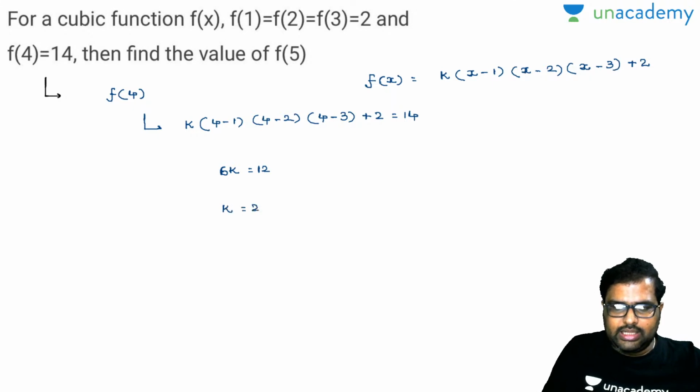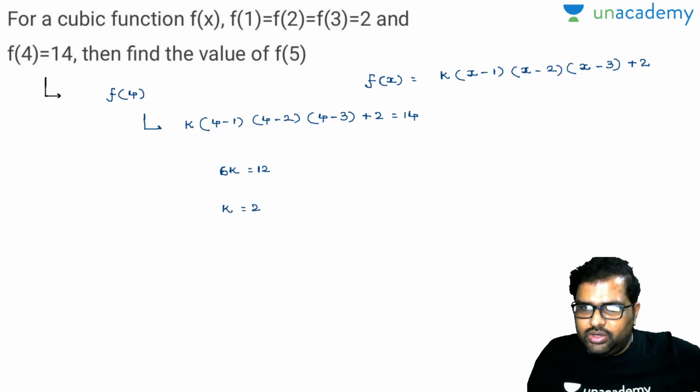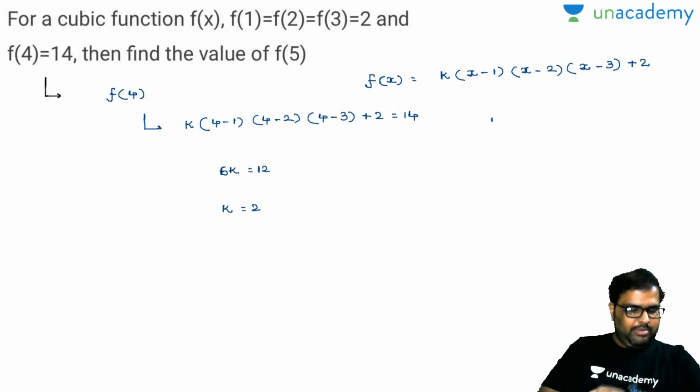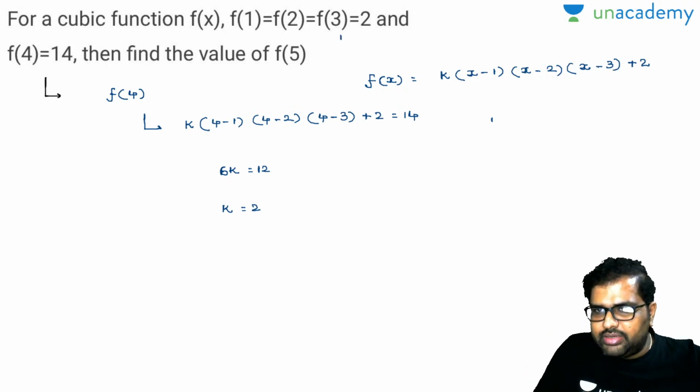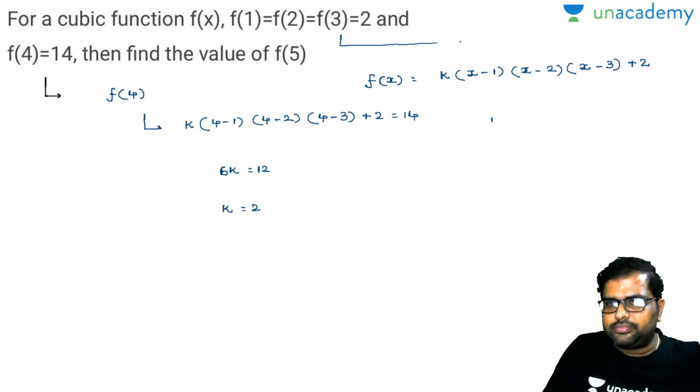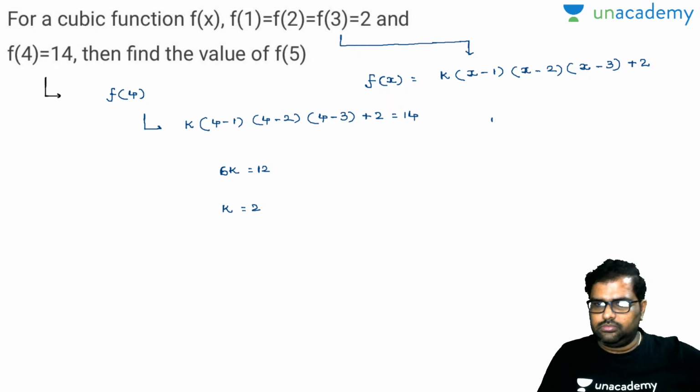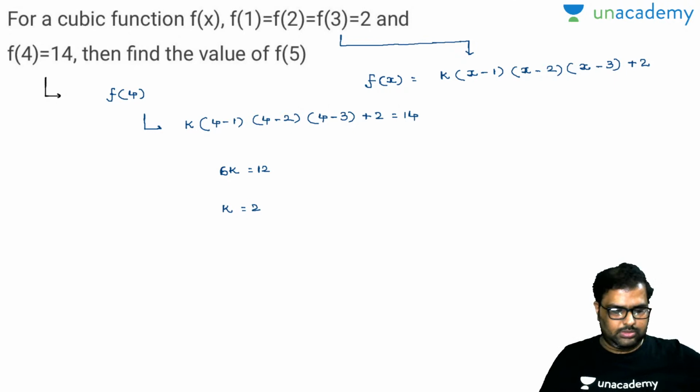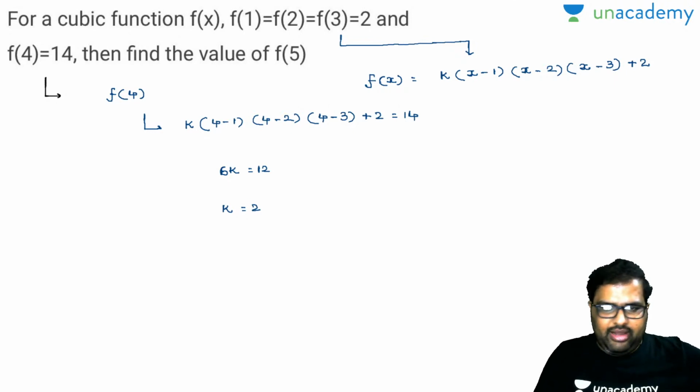Now why I wrote like this? Now closely observe there, if I write down 3 there, this will be how much? 3 minus 1 will be 2. 3 minus 2 will be 1. 3 minus 3 will be 0. This will be completely 0. Whatever left over is 2, and I wrote down the same equation. So I have framed this equation by seeing the question. Done. Now you got your k value.